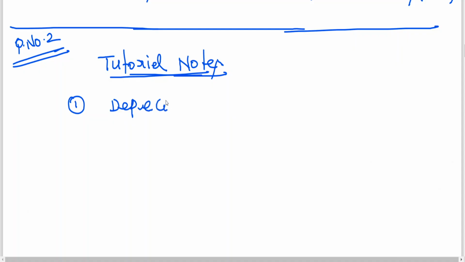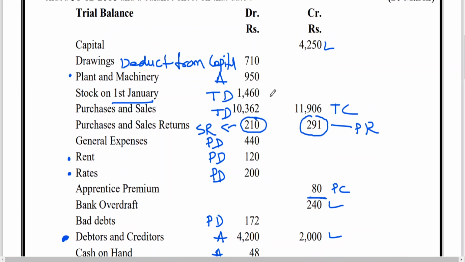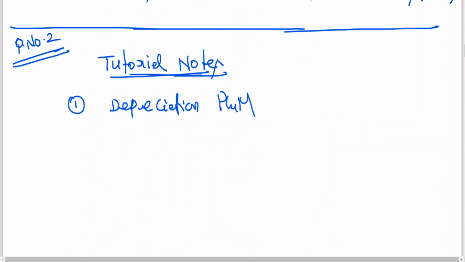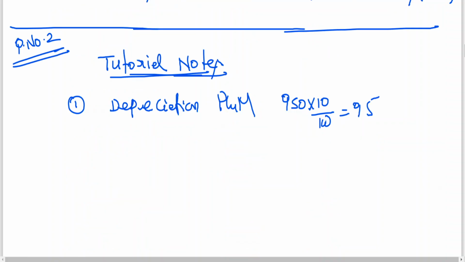Depreciation on plant and machinery at 10% per annum: 950 into 10% is 95.